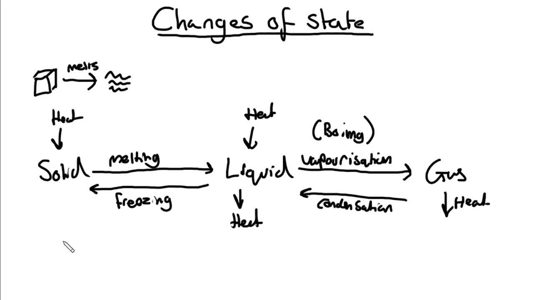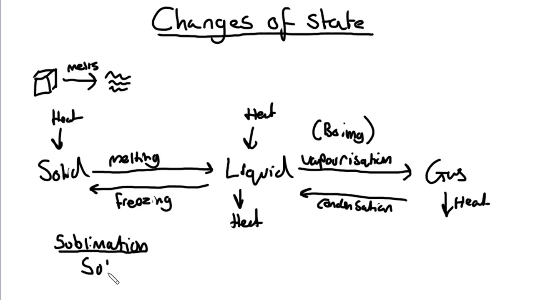Now, I mentioned earlier that I'd briefly touch on the process of sublimation. Now, this process occurs only when there is a significant amount of heat energy being supplied to the solid.